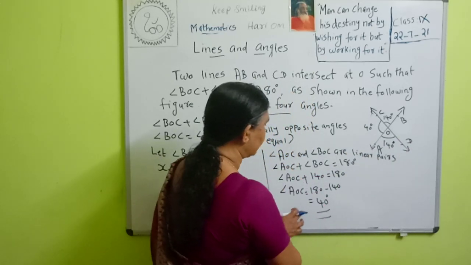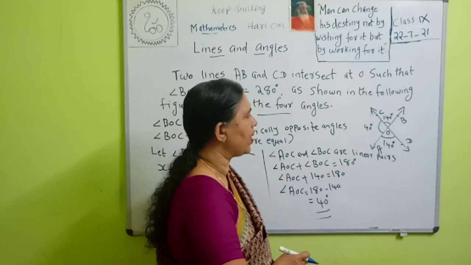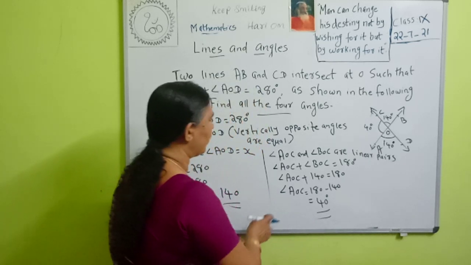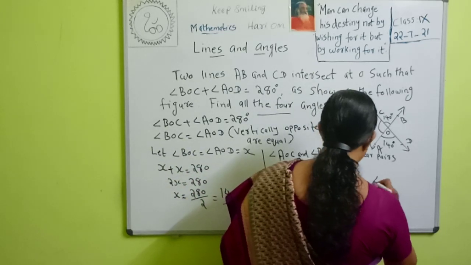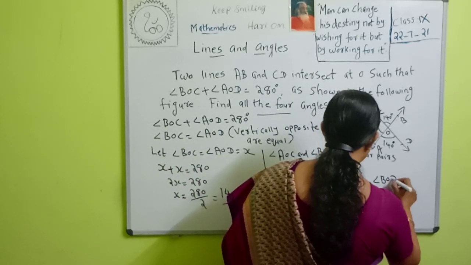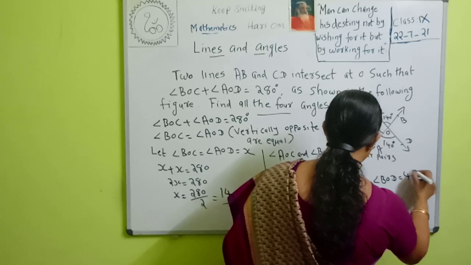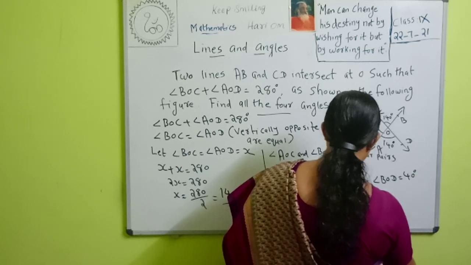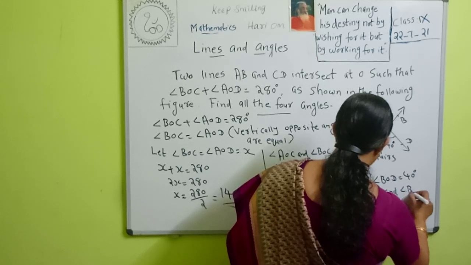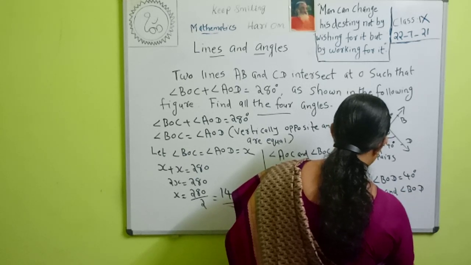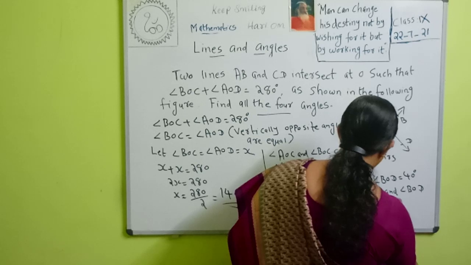Therefore, if angle AOC is 40 degrees, angle BOD is 40 degrees. Why? Because angle AOC and angle BOD are vertically opposite angles.